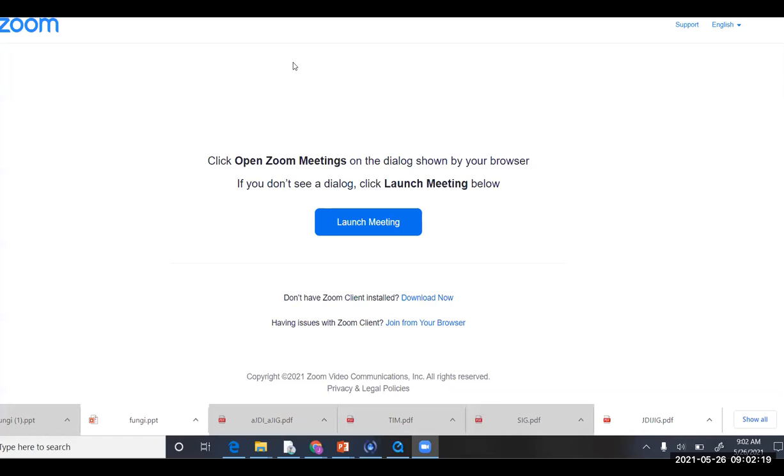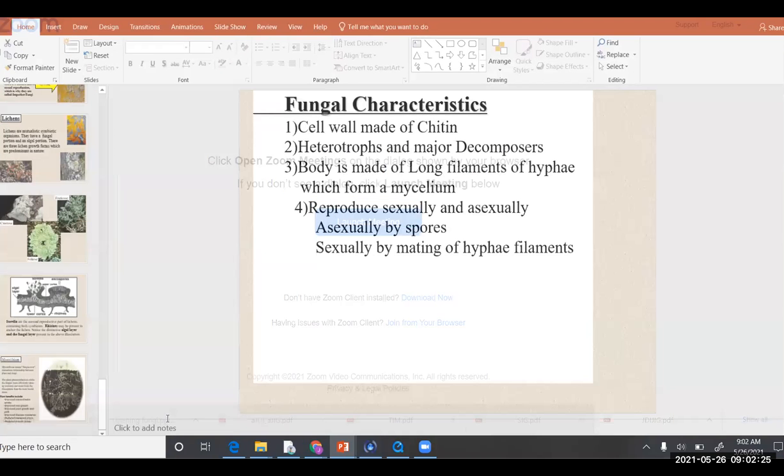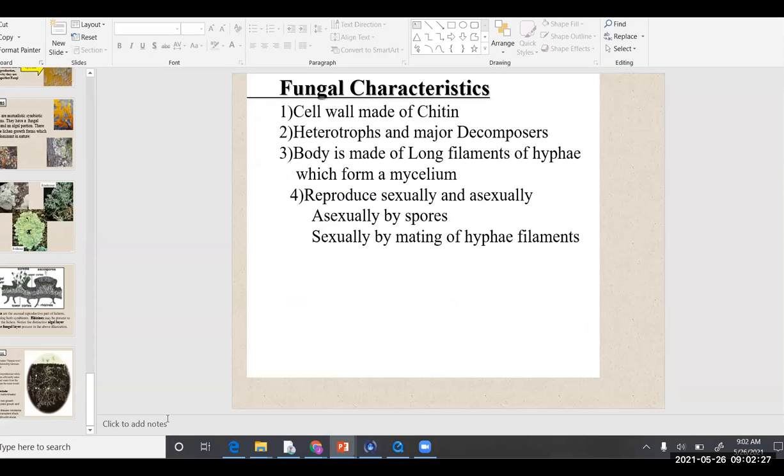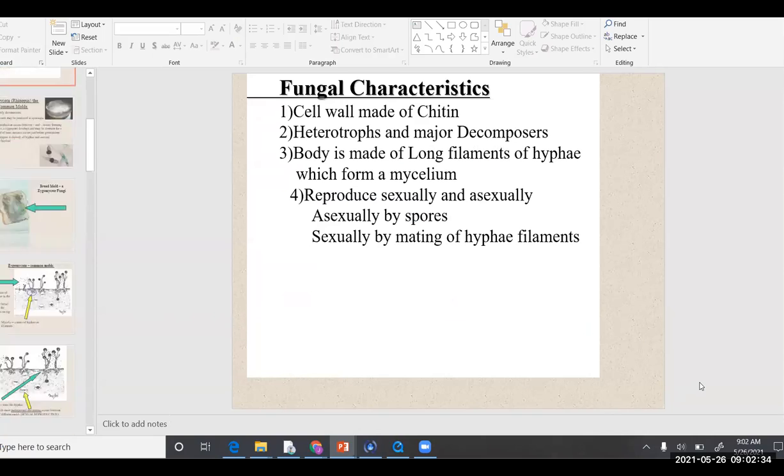Morning. Today we're going to talk about kingdom fungi. All right, so let's talk about kingdom fungi.